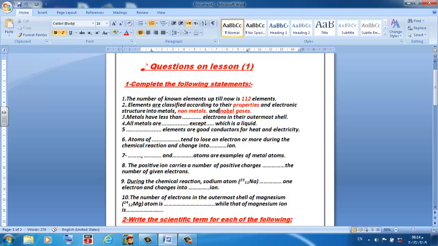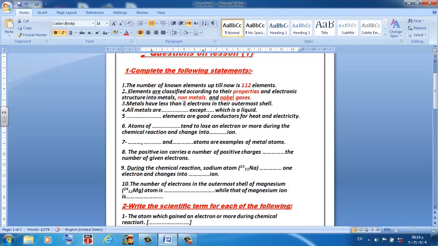Number 3, metals have less than dots electrons in their outermost shell. Yes, metals have less than 4. As we have studied before, if you draw the electronic configuration of metals, you will see that all metals end with 1, 2, or 3 electrons in the outermost energy level.